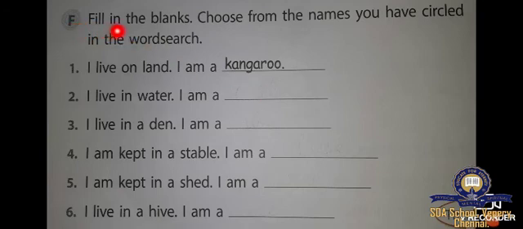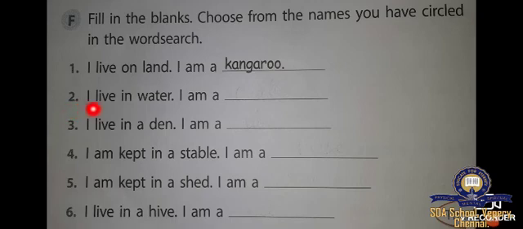Part F, fill in the blanks. Choose from the names you have circled in the word search. First we did the word search, no? Yes. From that word search, what are the words we circled? That we are going to write here. Number 1, I live on land. I am a kangaroo. They already gave the answer.